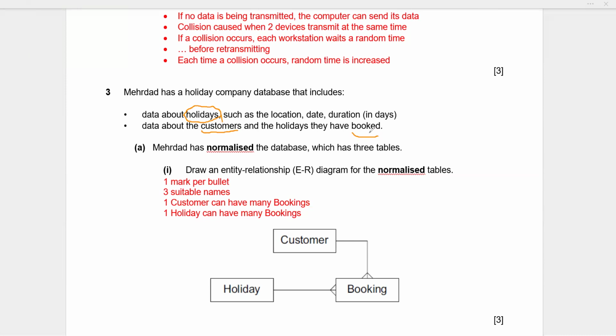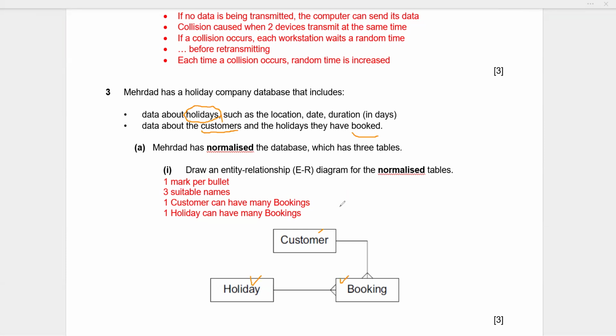So I've taken another one, that is booking. In this manner, you can see 3 suitable names. It's going to be a 3-mark question if you have answered accurately by mentioning 3 suitable names, and then the relationships. So first one is your customer, as we have obtained from here. Second one is holiday, and third one is booking.